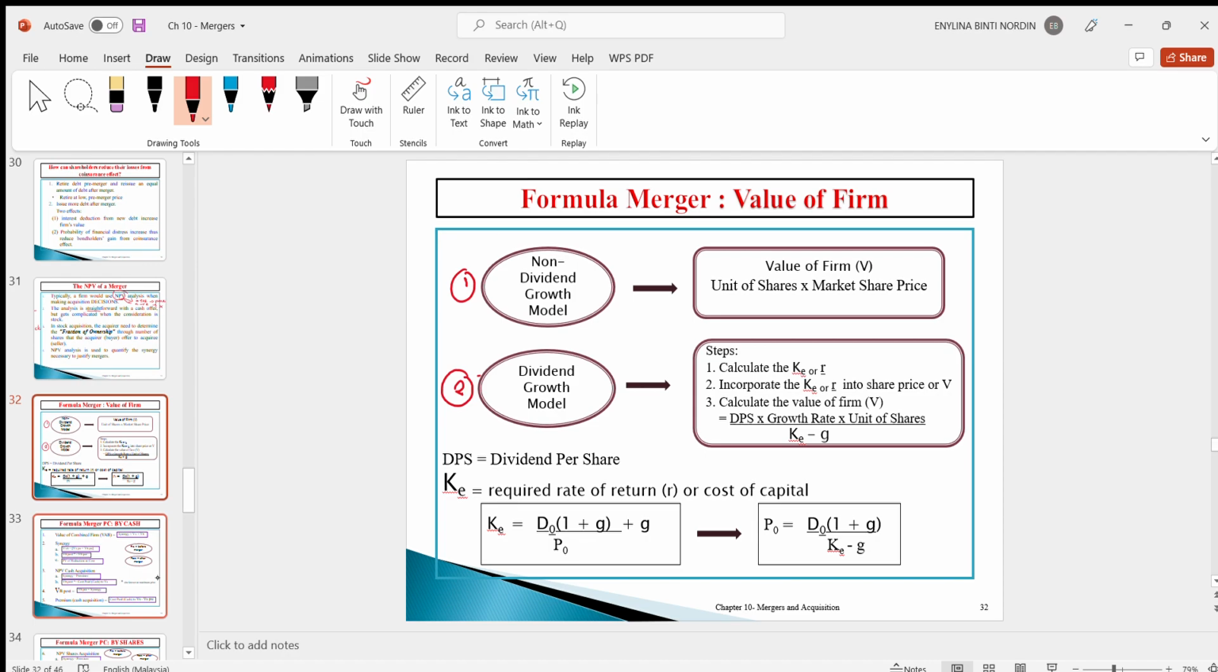For the non-dividend growth model, we need to calculate the NPV too, except using a different method. One is using the dividend growth model, that is this one, and another one is the non-dividend growth model. When we are using a non-dividend growth model, that means we are not dealing with this DGM, or this growth model. Let's go to the next slide.